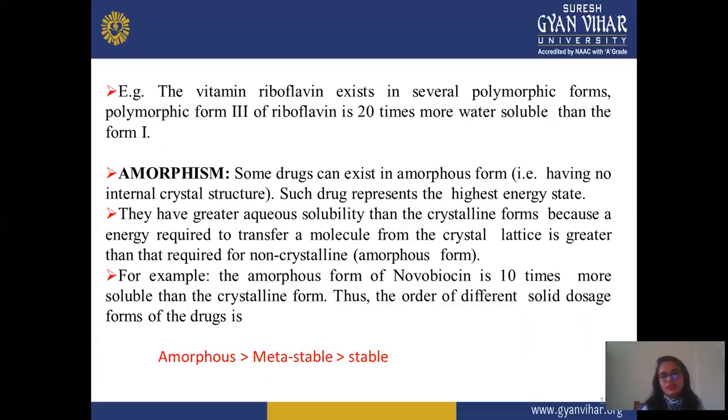Amorphism means some drugs can exist in an amorphous form having no internal structure. Such forms represent a high energy state. They have a greater solubility than the crystalline form because they require less energy for lattice breakdown. An example is novobiocin, which is 10 times more soluble than the crystalline form. The different solid forms of this drug are amorphous, metastable, and stable. Amorphous is more soluble than metastable, and metastable is more soluble than stable. So amorphous shows more solubility and good properties compared to the crystalline form.